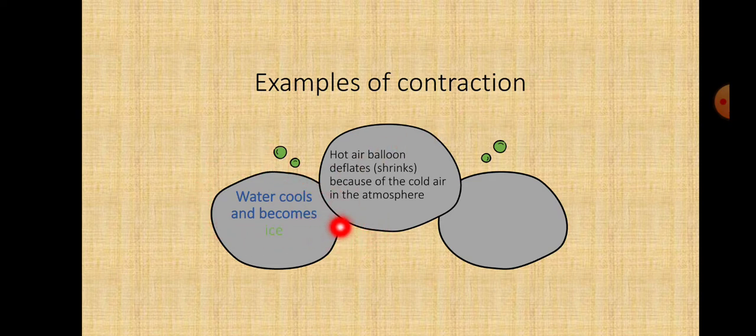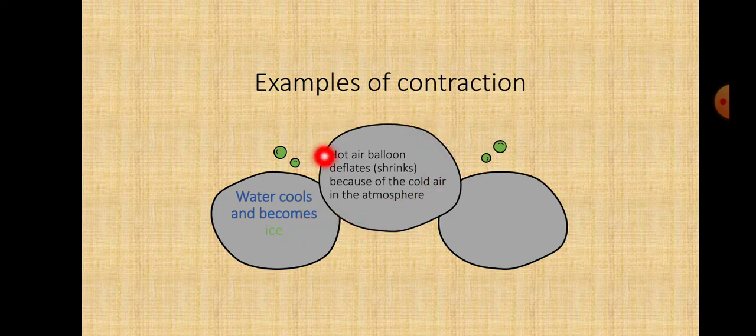When you keep water in the deep freeze, later you can find ice cubes. That is because you are cooling the water so that the molecules become so close to each other and gain a solid structure, right? So here a physical change occurred. Physical means their shape will change, but their properties will not change.